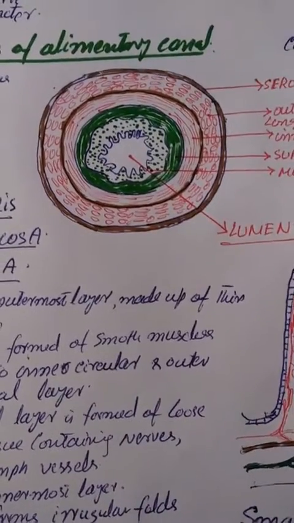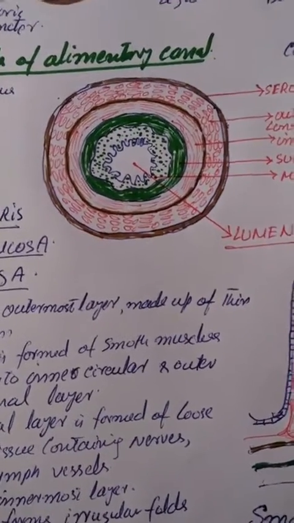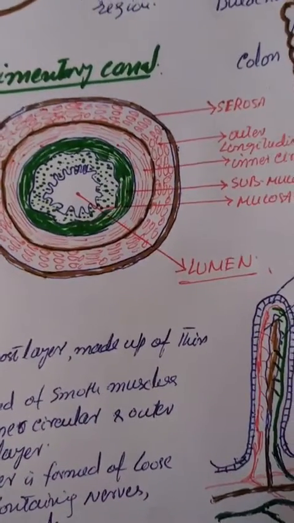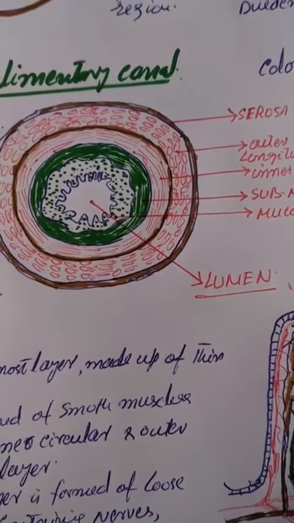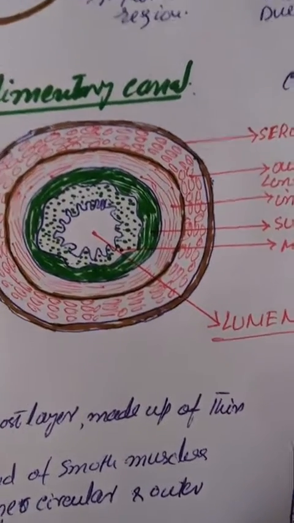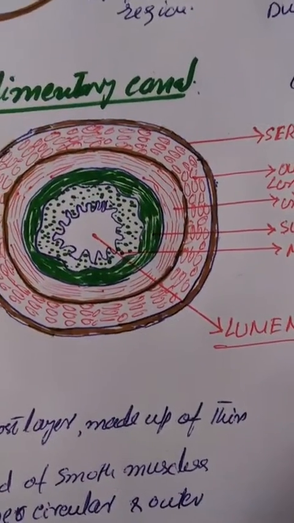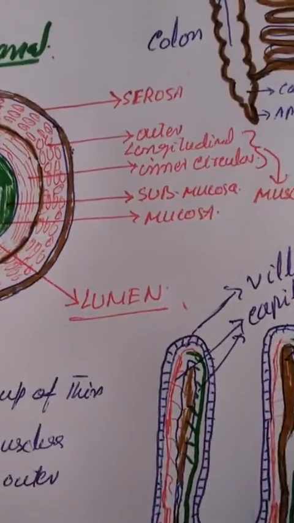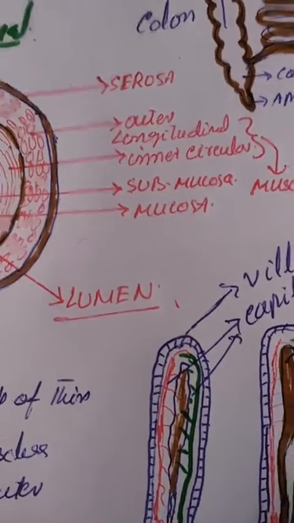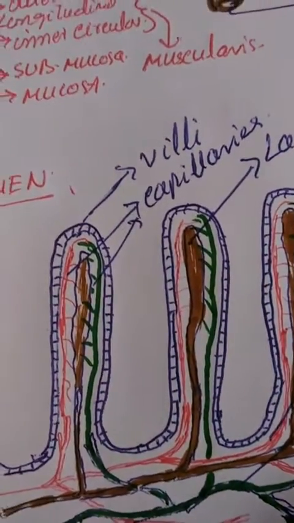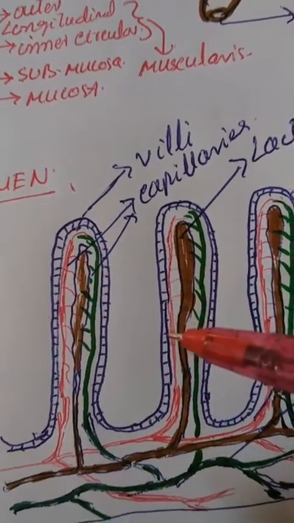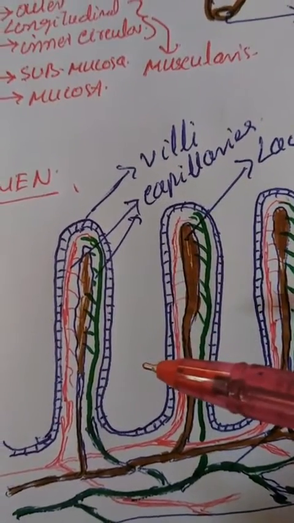Now, the villi are finger-like projections in the small intestine. The cells lining the villi, as you can see, produce numerous microscopic projections called microvilli, giving a brush border appearance. These modifications increase the surface area for the proper absorption and digestion of food.